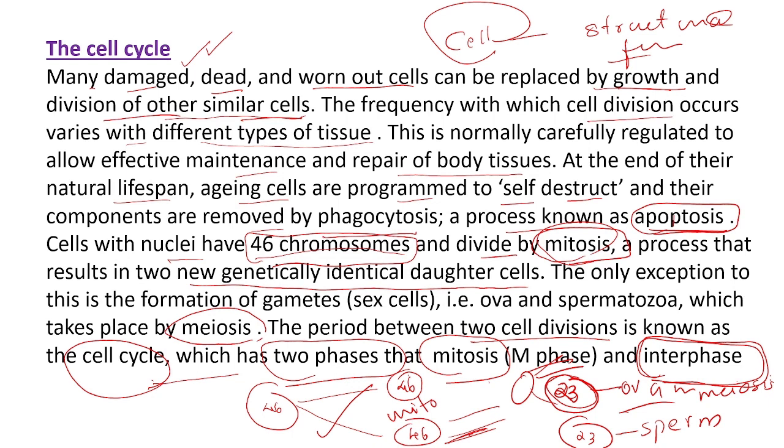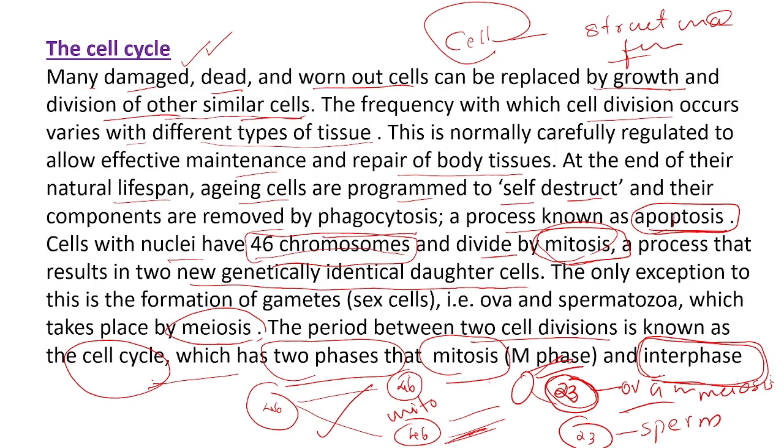From where will we get new cells? The pre-existing cell will divide by mitosis or meiosis and produce daughter cells. New cells will be produced, and these new cells will replace our old or damaged cells. Where does mitosis occur and where does meiosis occur in our body? Except reproductive cells, or sex cells, or gametes, all other cells divide by the process of mitosis.